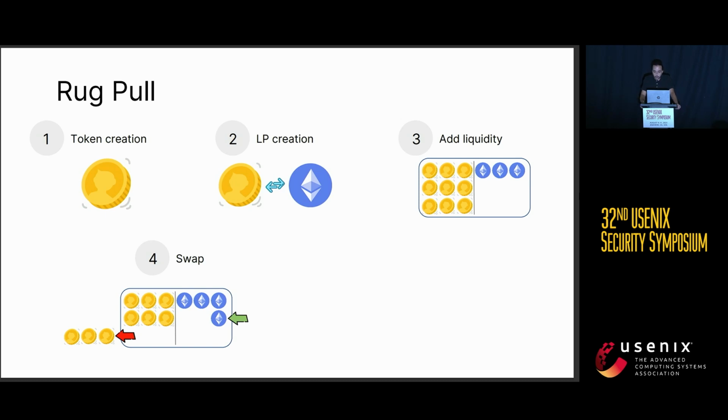Each swap, of course, increases the amount of the real value token, like Ethereum. And after a variable number of swaps, the token spammer decides to remove all the liquidity. They can remove all the liquidity because they are the only liquidity provider, so they own 100% of the liquidity pool.